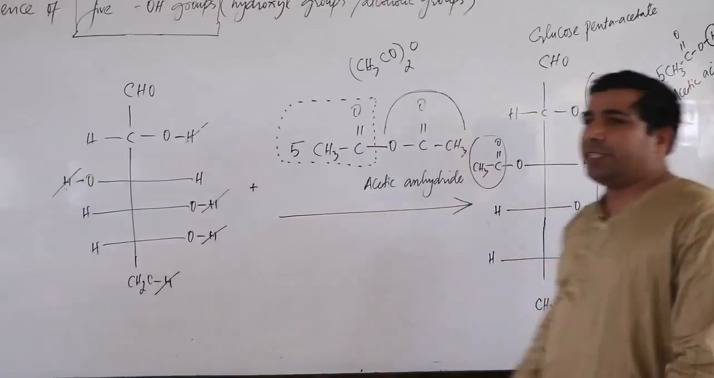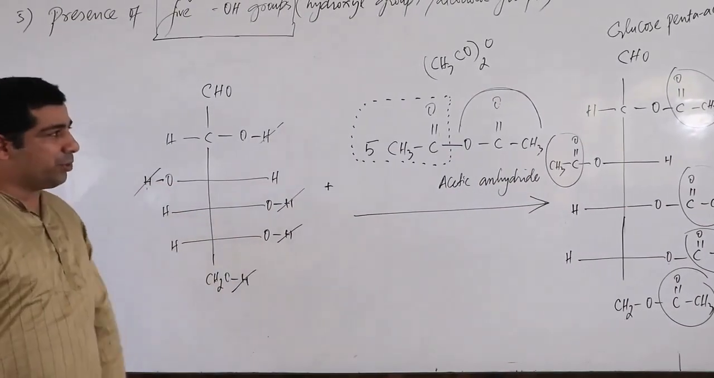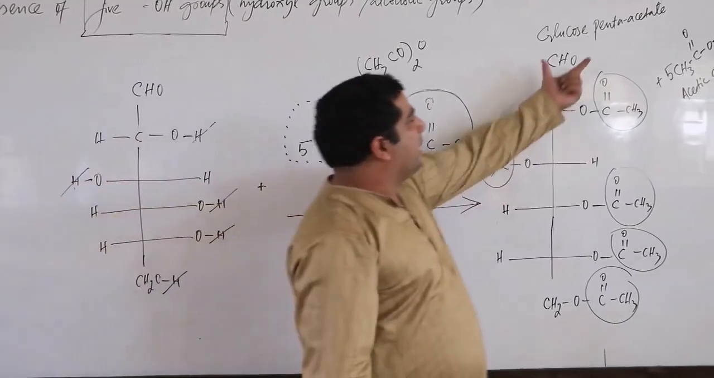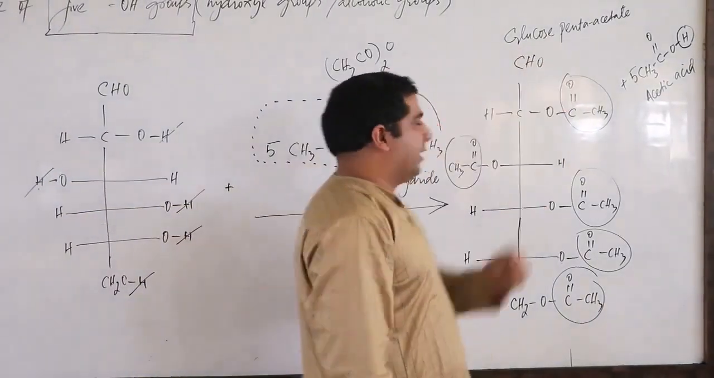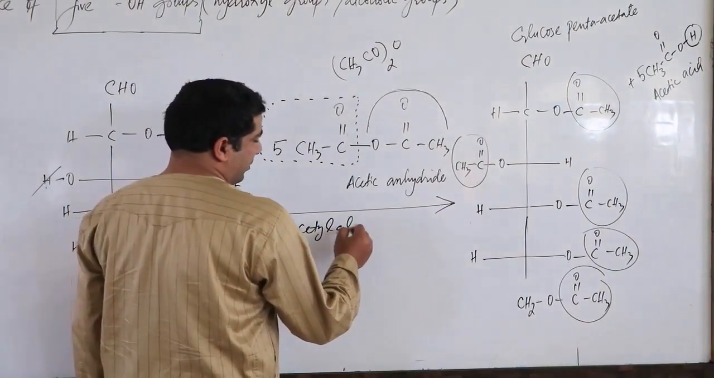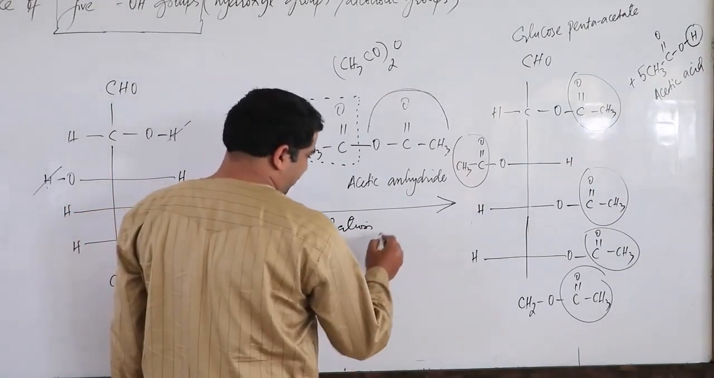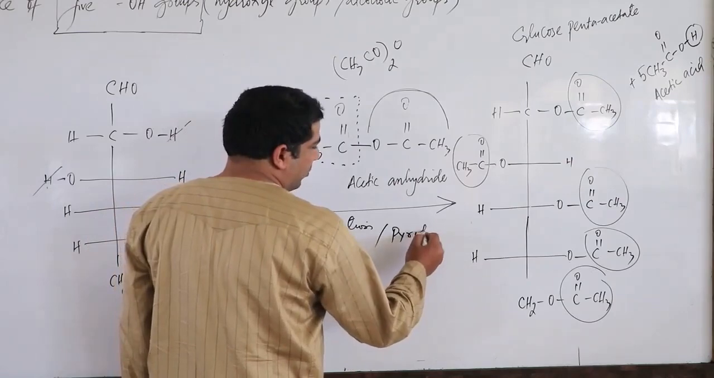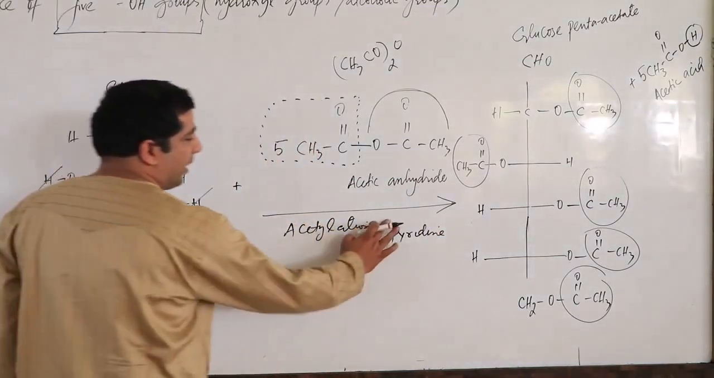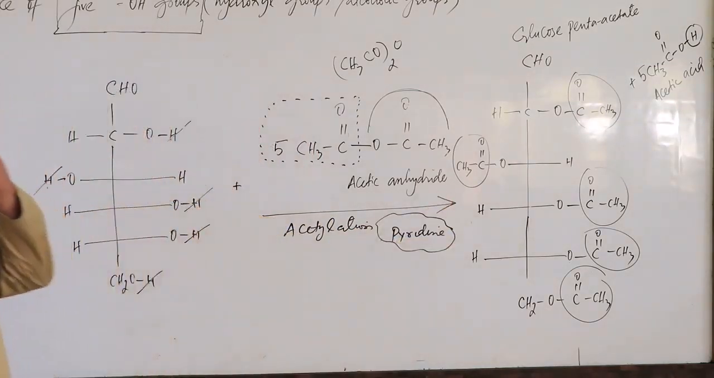Now what does this reaction tell me? How many OH groups are there? 1, 2, 3, 4, 5 OH groups are there. They have reacted with acetic anhydride and have given me glucose pentaacetate. This process is known as acetylation, and it takes place in presence of, as I told you, a base known as pyridine. So it takes place in basic medium.